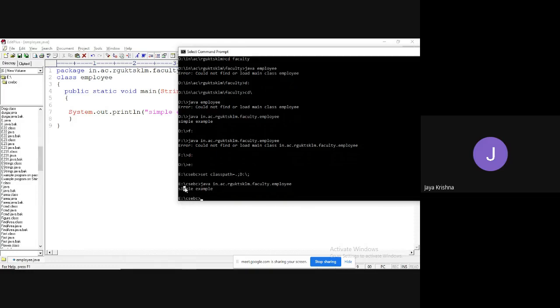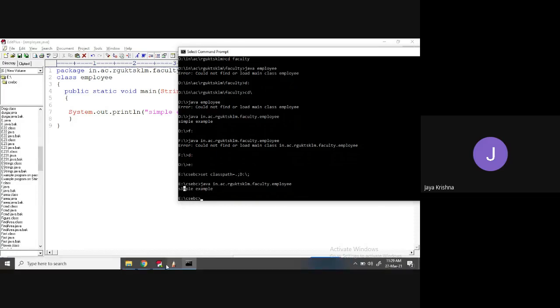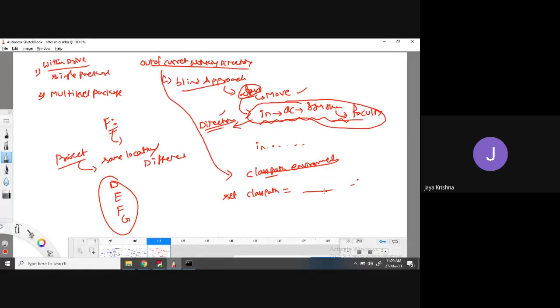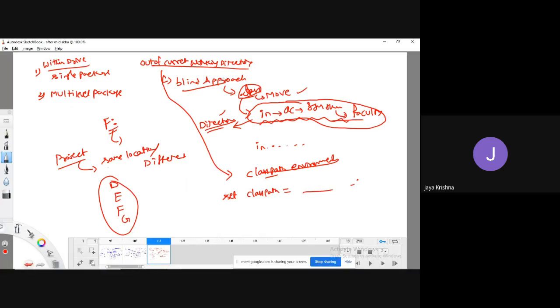Simple example. That's it. So these are the two ways we can run a particular program which follows the concept of packages. One is the blind approach, another one is the class path approach. Okay, fine.